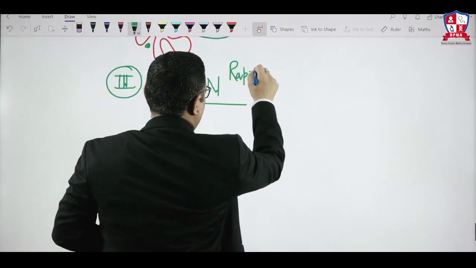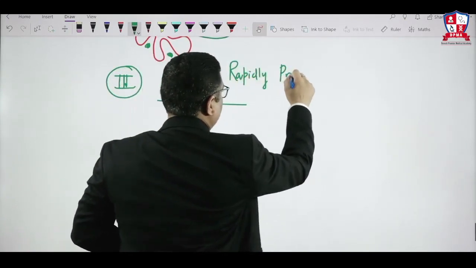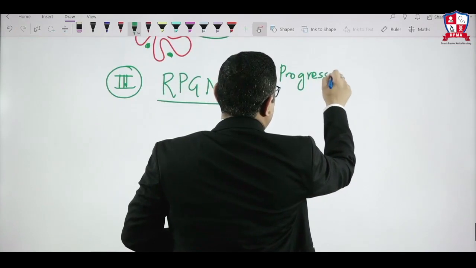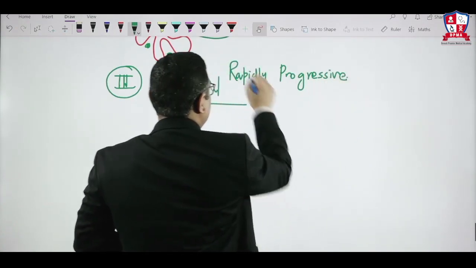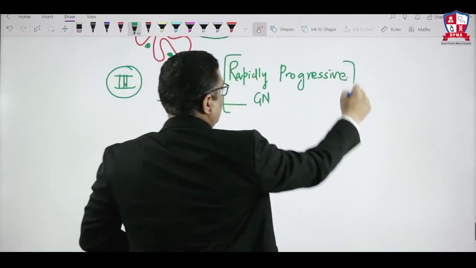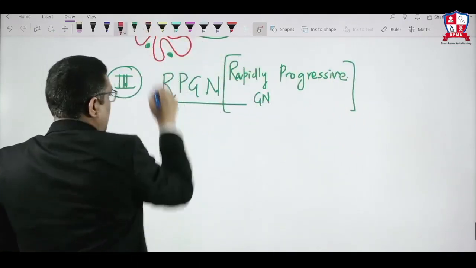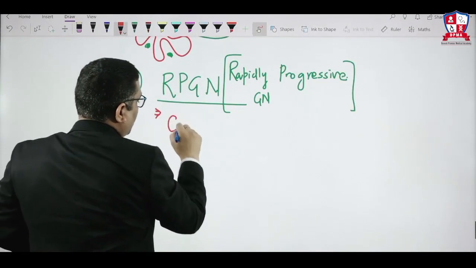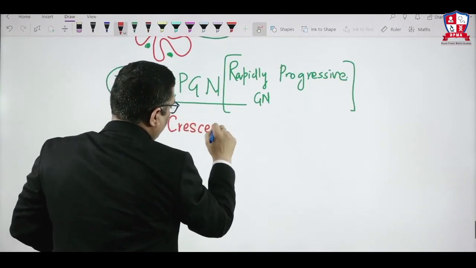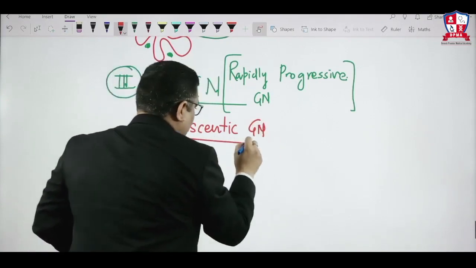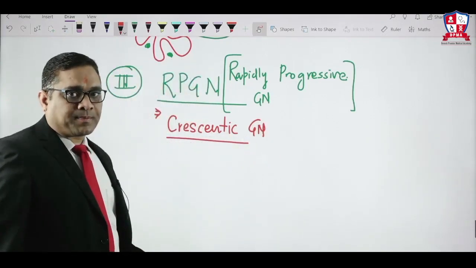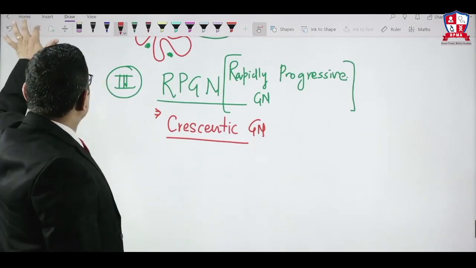Rapidly progressive glomerulonephritis is the full form of RPGN. It has another name, which is crescentic glomerulonephritis. Why has this name crescent been given to them?